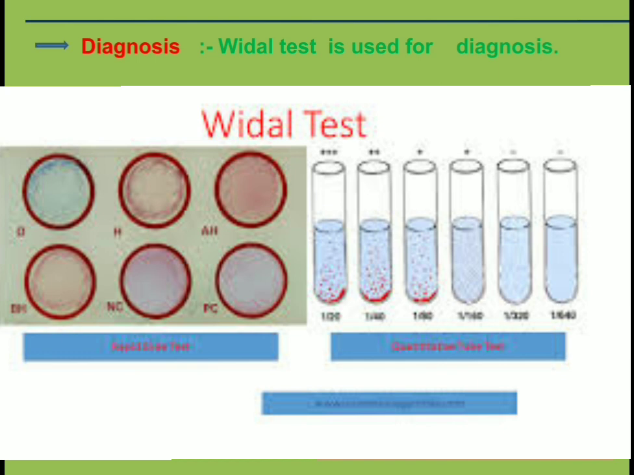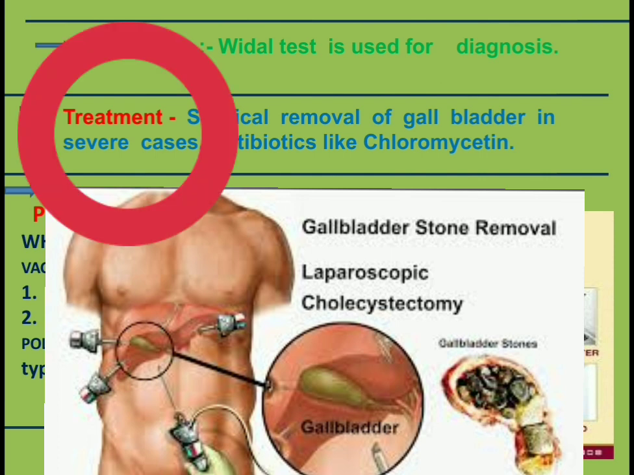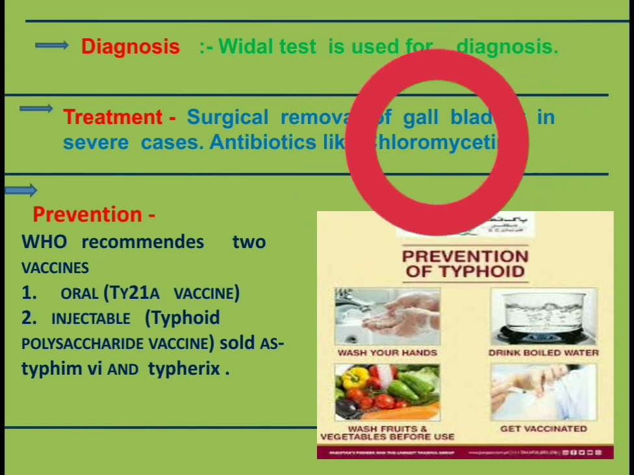The Widal test is used for diagnosis of typhoid. The treatment of typhoid involves surgical removal of the gallbladder in severe cases. Now remember, this practice occurs only in severe cases. It is not a common practice. Use of antibiotics like chloromycetin is also helpful in this treatment.